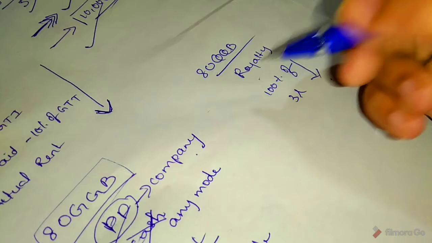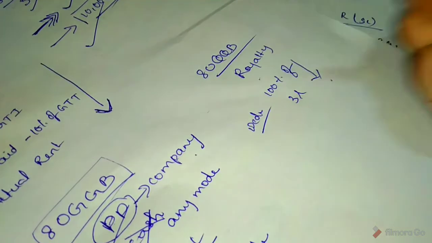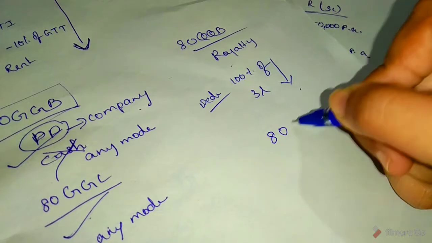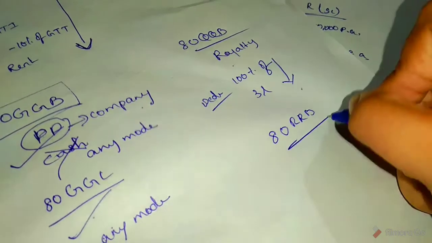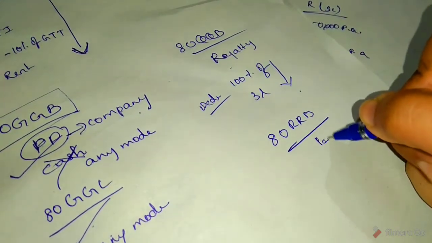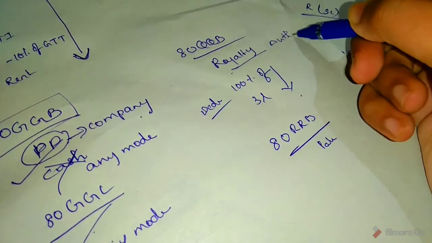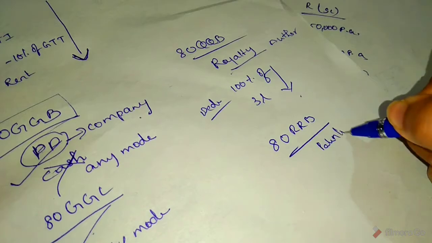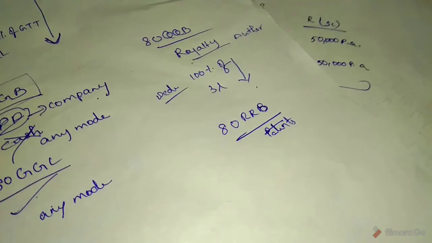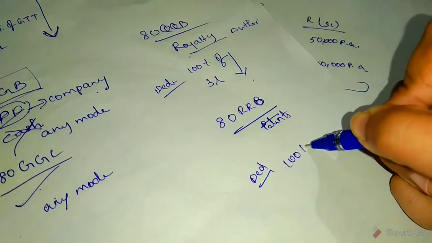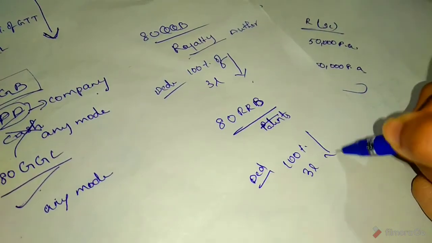Okay. Deduction. And next 80 RRB. So here royalty income of patents. So here also deduction 100% of such income or 3 lakhs, whichever is lower.